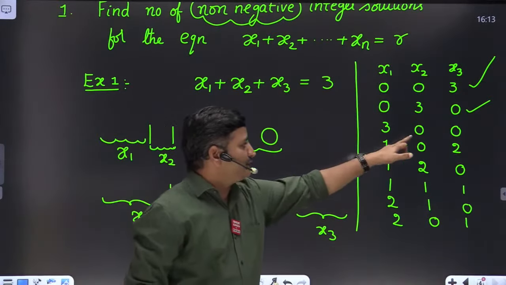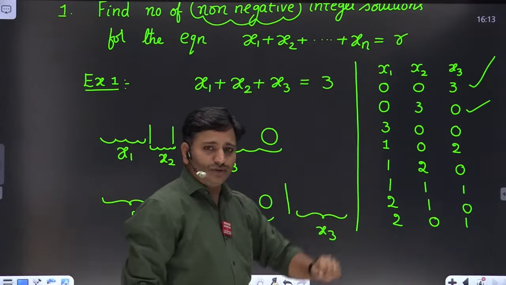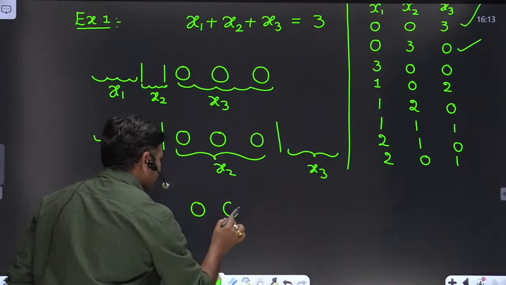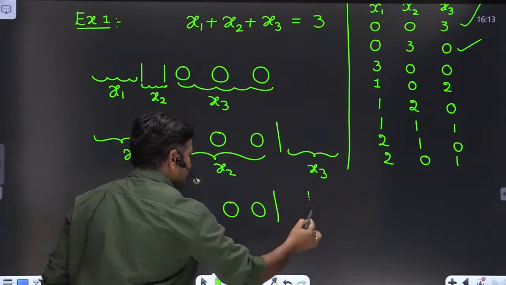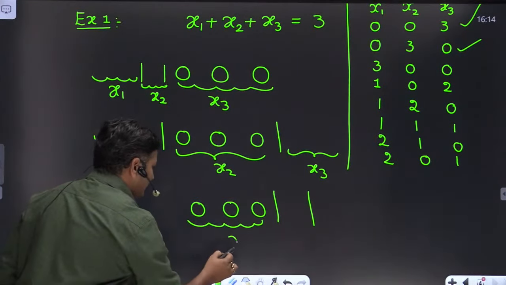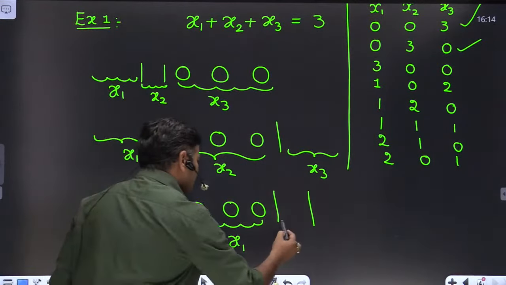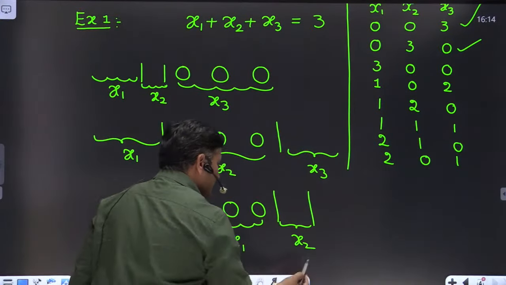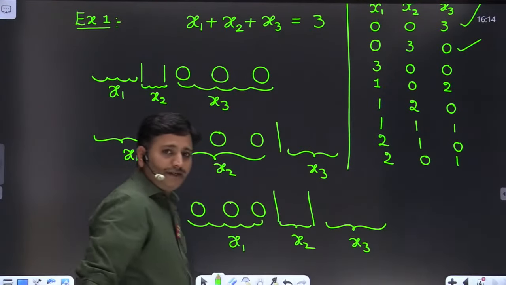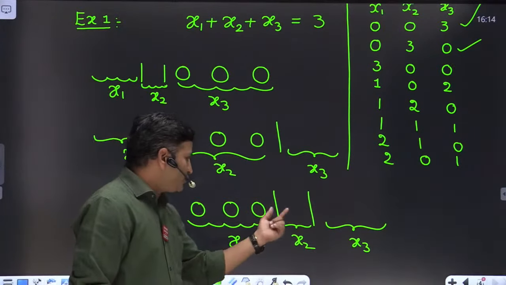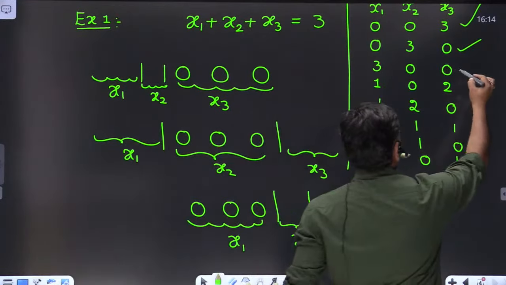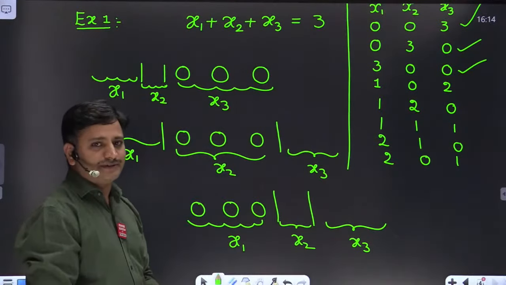Then how we are getting 3, 0, 0? So in order to get 3, 0, 0, what we have to do? Take three identical balls, place two vertical lines here. Number of balls left side of first vertical line indicate with x1. Number of balls between two vertical lines indicate with x2. Number of balls right side of second vertical line indicate with x3, friends. So x1 contains 3, x2 contains 0, and x3 contains 0. So we are getting this solution, 3, 0, 0. Slowly we are building the concept, friends.